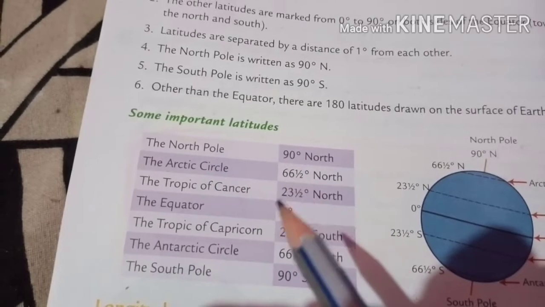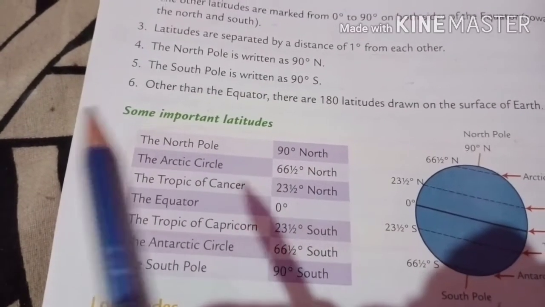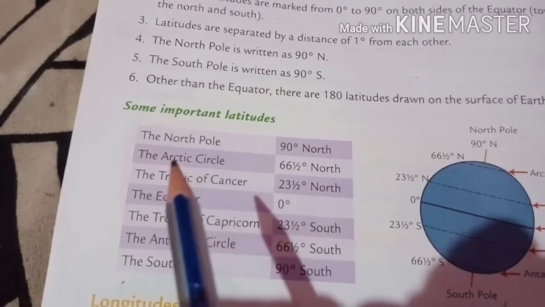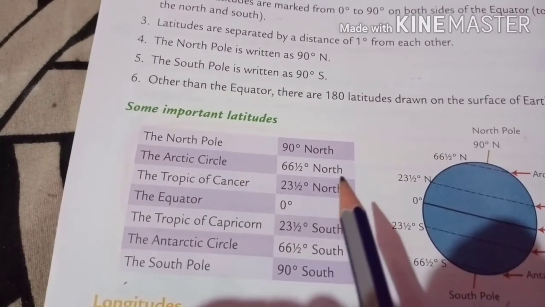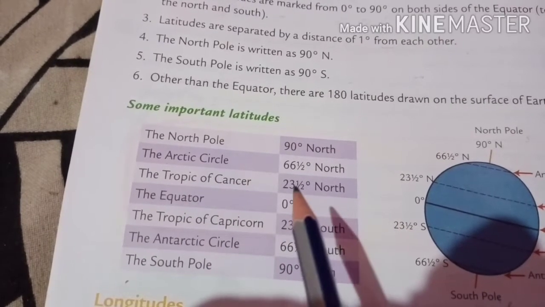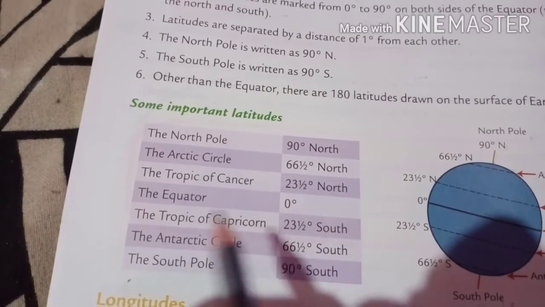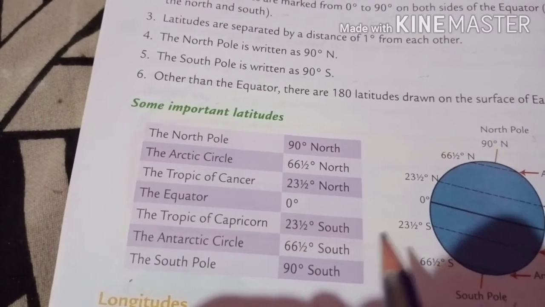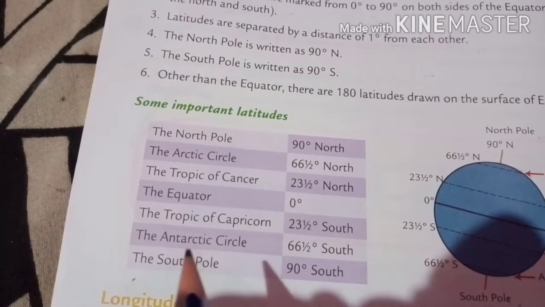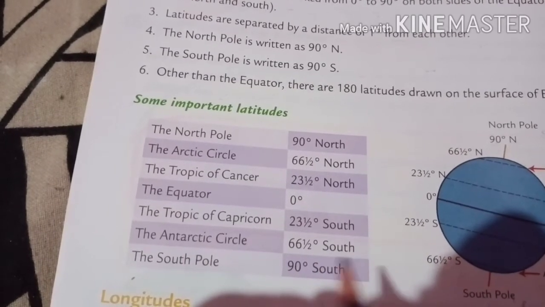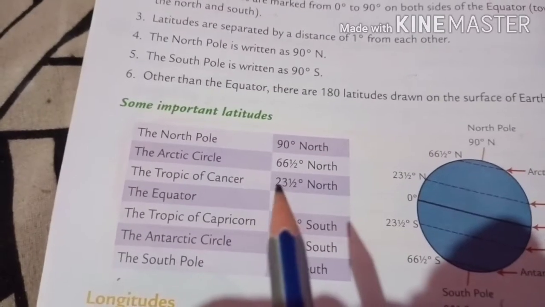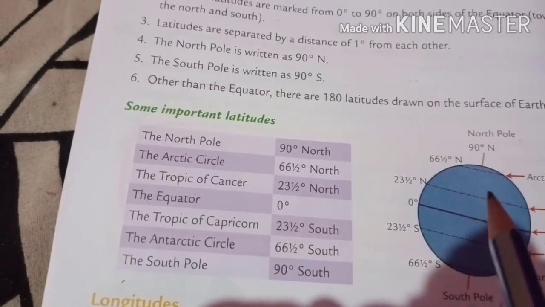Today we look at which are the important latitudes. The first one, the North Pole 90 degree north, the Arctic Circle 66.5 degree north, the Tropic of Cancer 23.5 degree north, the Equator 0 degree, the Tropic of Capricorn 23.5 degree south, the Antarctic Circle 66.5 degrees south, the South Pole 90 degrees south. This topic we study in this picture.